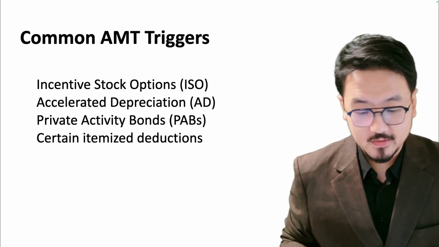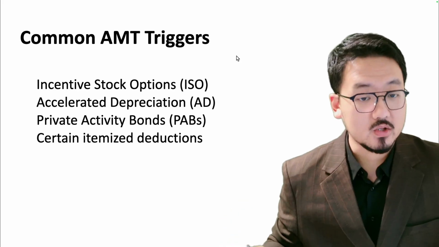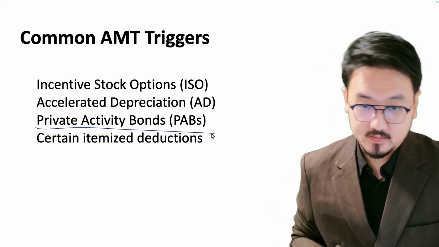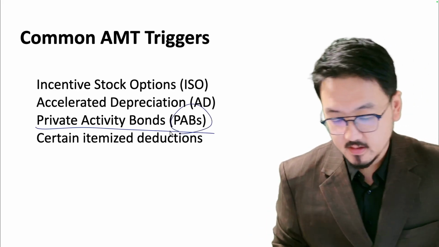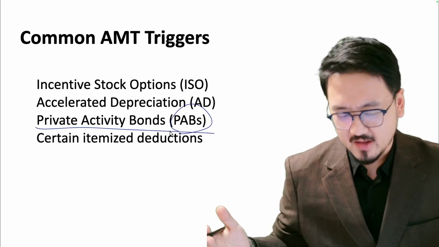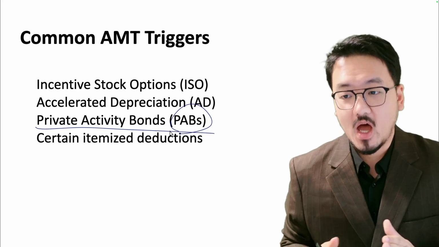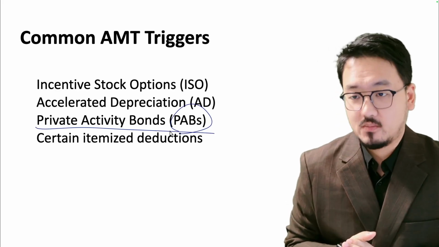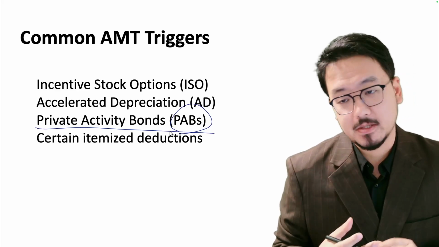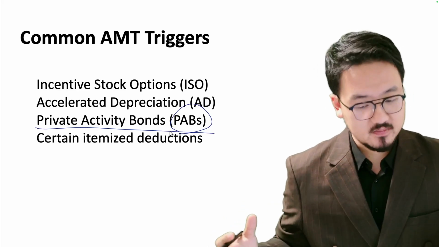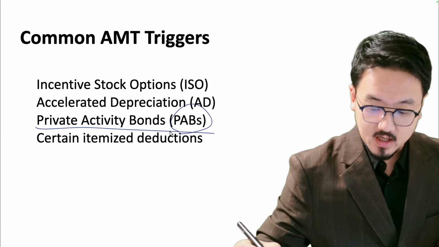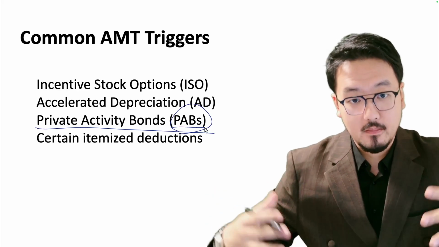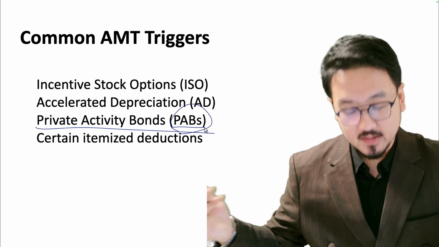Alright, let's continue to talk about another common AMT trigger. It's called private activity bonds, PABs. So what's the meaning of private activity bonds? Most of the time it's like a municipal bond. For example, there are local airports that need some expansion, so they will issue bonds called PABs to finance that certain operation or expansion.